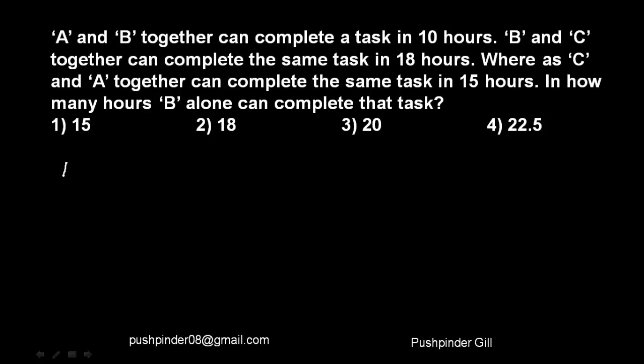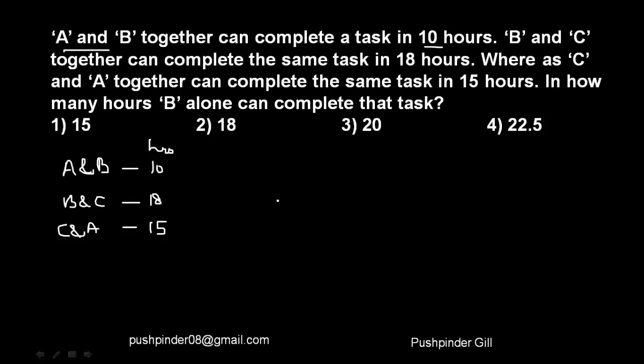Now first let's just lay down the question. Now it says A and B can finish the task in 10 hours, right? So this is the number of hours in which they can finish the task. Similarly, B and C, as given in the question, are able to finish the task in 18 hours. Similarly, C and A are able to finish the task in 15 hours, right?